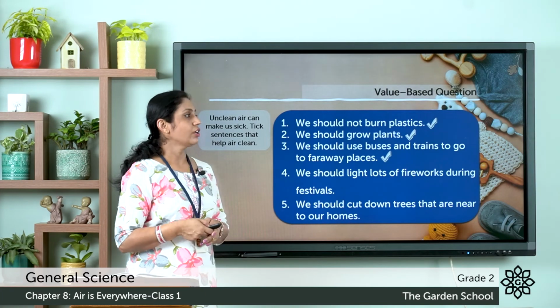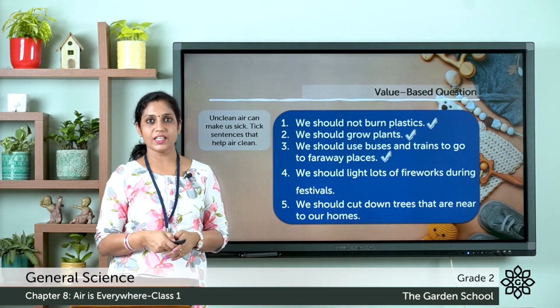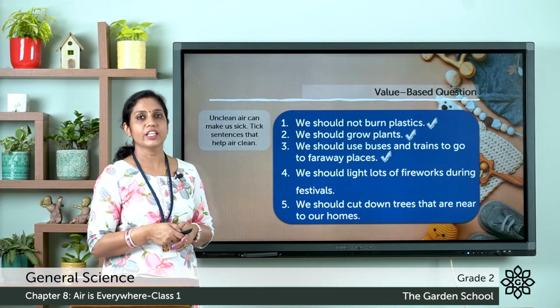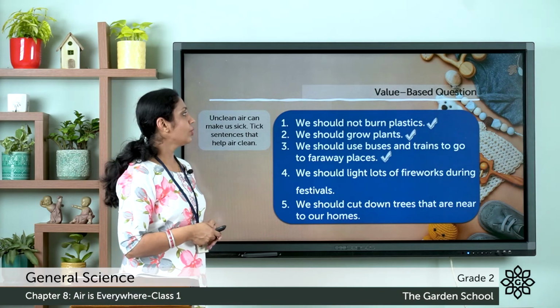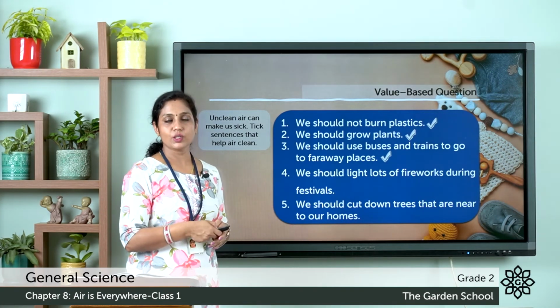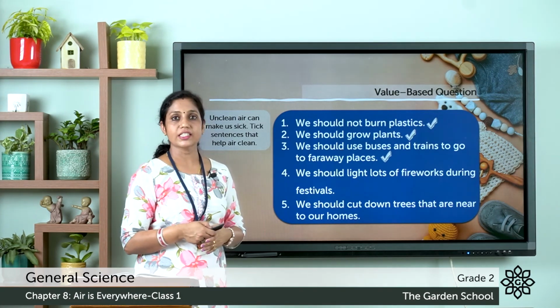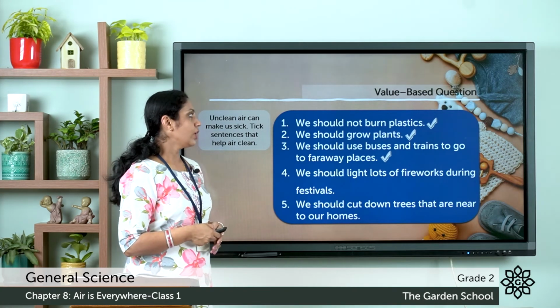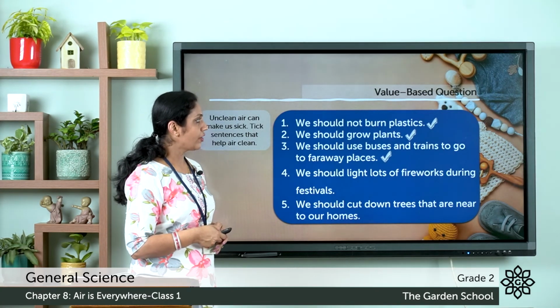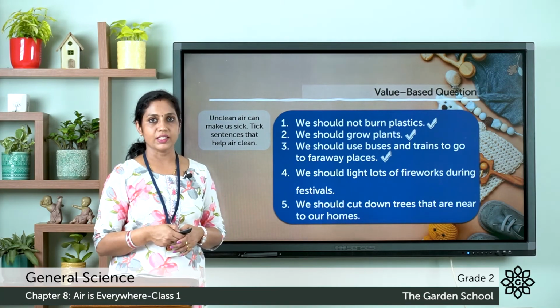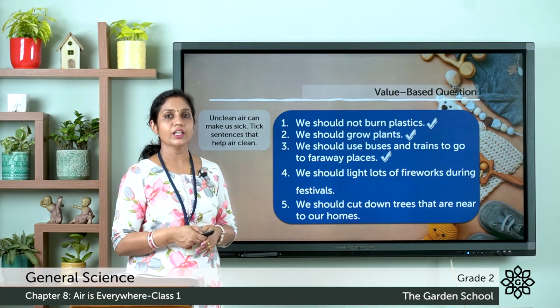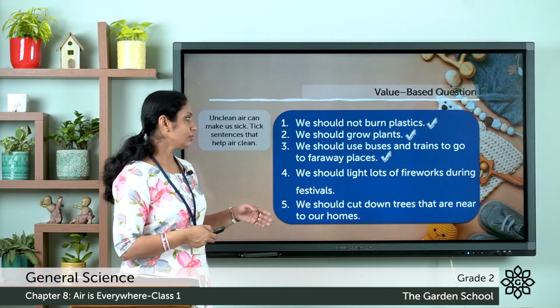The first one, we should not burn plastics, and that is correct. You can put a tick over there. Second one, we should grow plants, and that is also correct. So you can put a tick on the second one also. Third one, we should use buses and trains to go to faraway places, and that sentence is also correct. So you can draw a tick there.